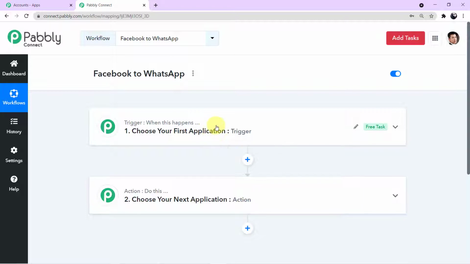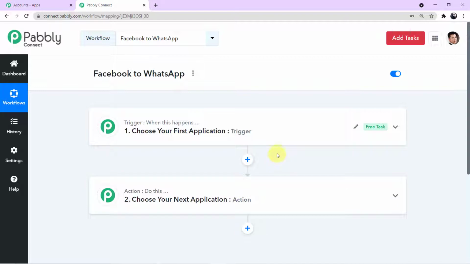In this case, the trigger event will be submission of the form. We have run an advertisement on Facebook, and the customers who will enter the advertisement, they will reach a form which they will submit, okay, which they will fill up. And on successful form submission, what response we want? We want automatically a WhatsApp message should be sent to them with the link of the brochure. So you understood, trigger is happening of an event and action is the response to it.